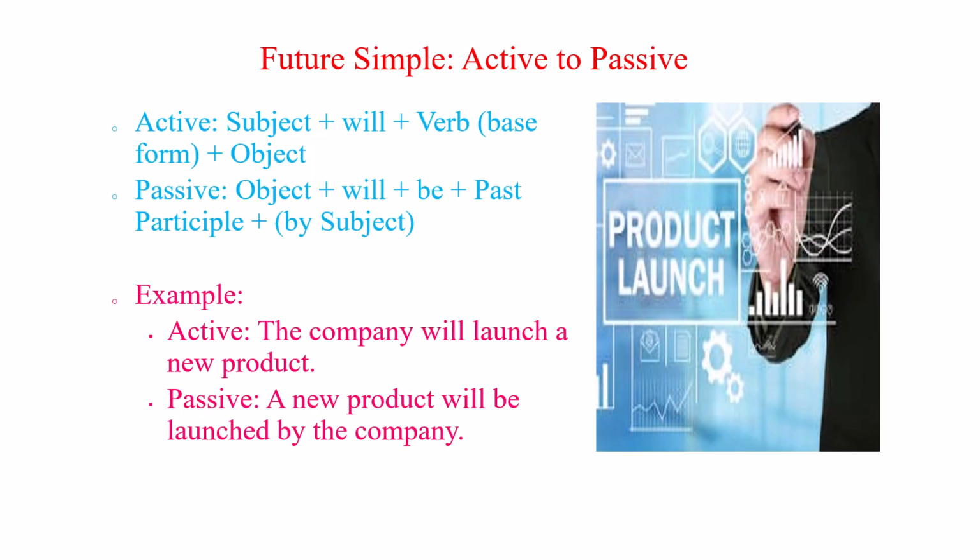The future simple tense describes actions that will happen. The company will launch a new product changes to passive with will be plus the past participle. A new product will be launched by the company. The focus is on the future action of launching.